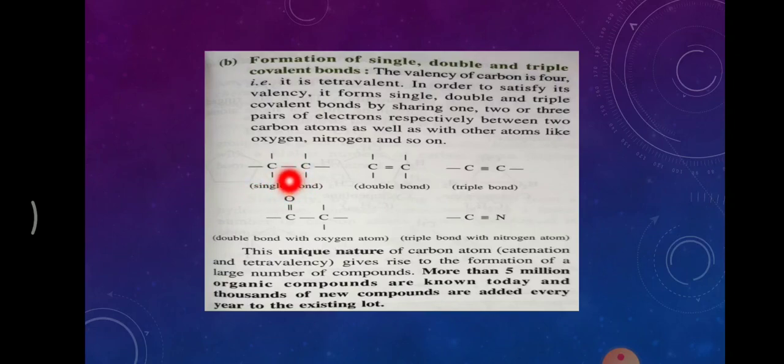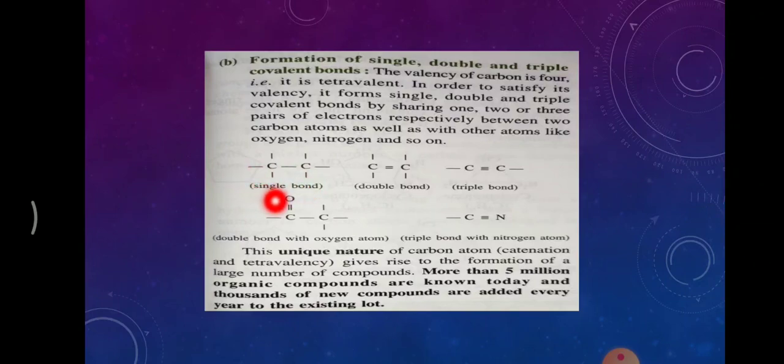Here in this, the line above this red dot is single. It's a single covalent bond. That means out of 4 electrons of this carbon, 1 electron is being shared with the electron of the other carbon. So both have become stable here.